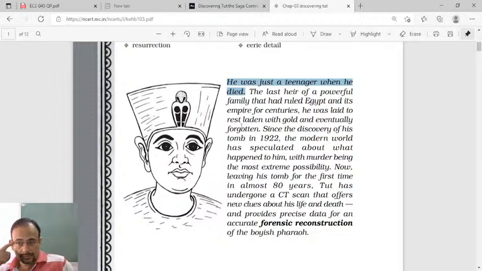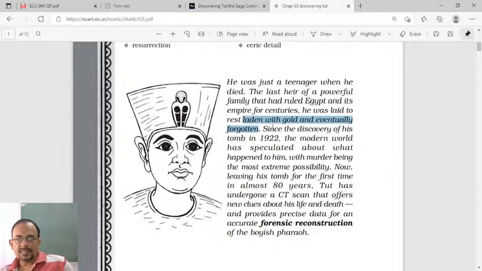So, dear students, it is the custom of Egypt that when someone dies, along with his coffin, a lot of jewelry and everything that he used to wear is given. There was a belief that everything he used to wear or use should be given to him after his death, so that in his next birth he does not have any shortage of such things. That is why he was laid to rest, laden with gold. Even the gold and all the jewelry that he used were given in the coffin.